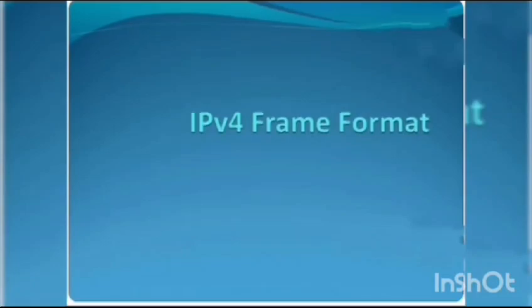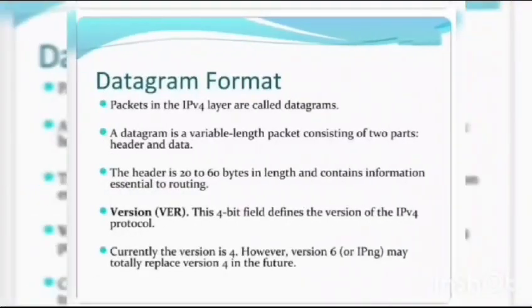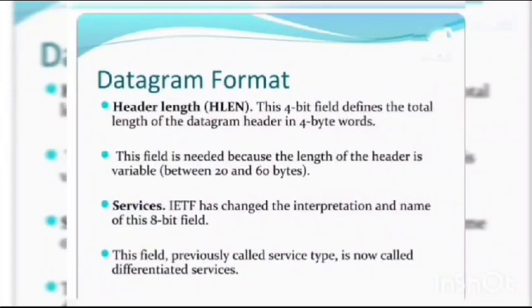Next, IPv4 frame format. Structure of IPv4 header. Datagram format. Packets in the IPv4 layer are called datagrams. First one, version. This 4-bit field defines the version of the IPv4 protocol. Currently the version is 4. Second one, header length. This 4-bit field defines the total length of the datagram header in 4-byte words. Services. IETF has changed the interpretation and name of this 8-bit field.